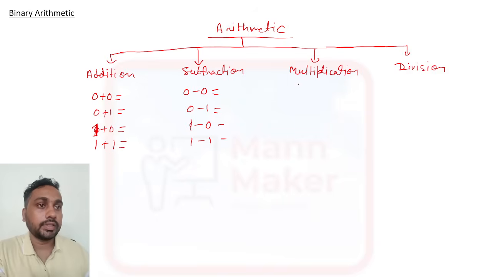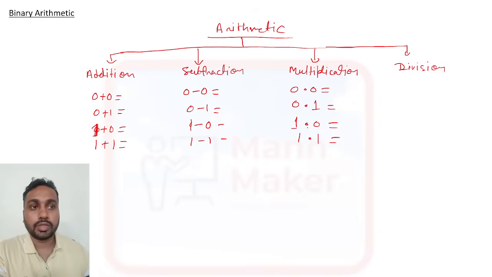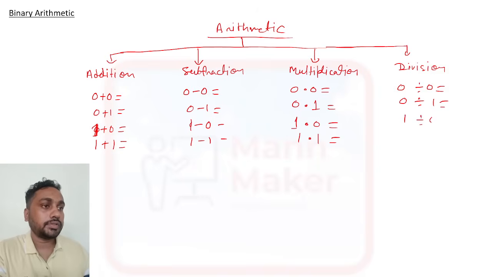These 4 combinations. Same thing for multiplication also: 0 times 0, 0 times 1, 1 times 0, then 1 times 1. Okay, and division also: 0 divided by 0, 0 divided by 1, 1 divided by 0, and 1 divided by 1.